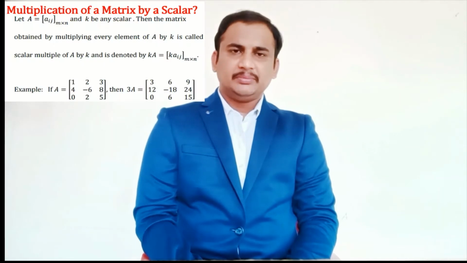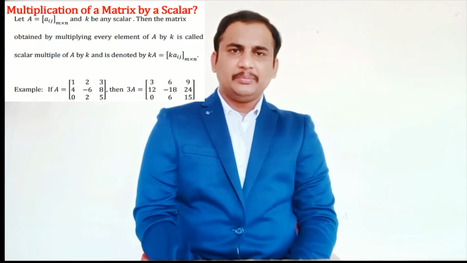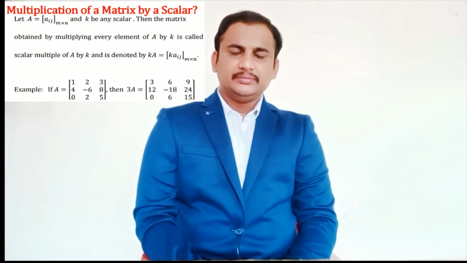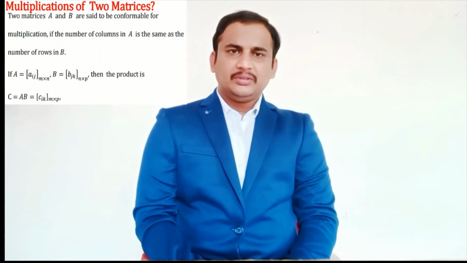Multiplication of a matrix by a scalar. Let A equal to [aij] m by n and k be any scalar. Then the matrix obtained by multiplying every element of A by k is called the scalar multiple of A by k. Multiplication of two matrices: two matrices A and B are said to be conformable for multiplication if the number of columns in A is the same as the number of rows in B.